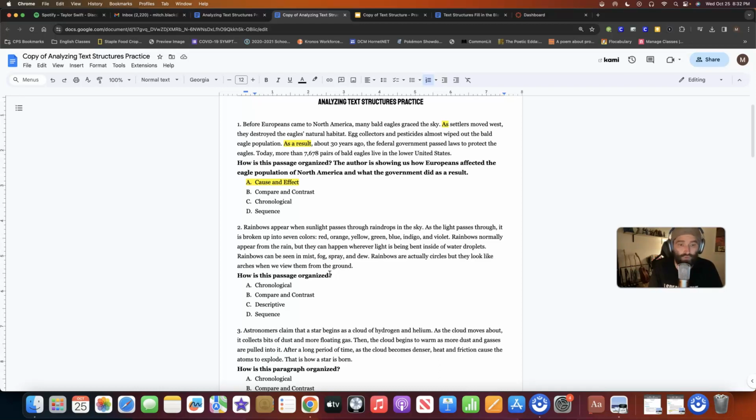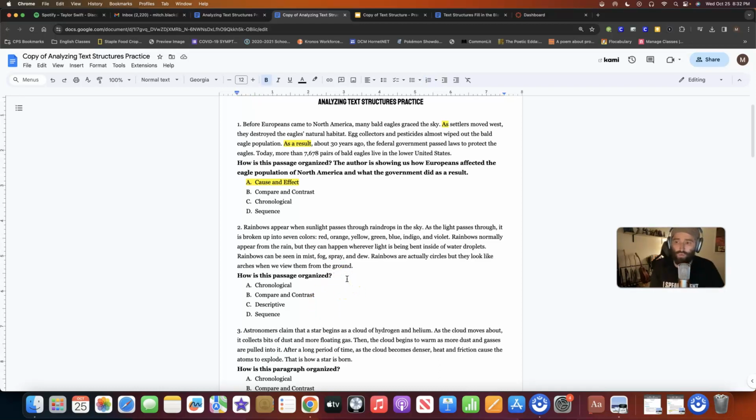Rainbows normally appear from the rain, but they can happen wherever light is being bent inside of water droplets. Rainbows can be seen in mist, fog, spray, and dew. Rainbows are actually circles, but they look like arches when we view them from the ground.